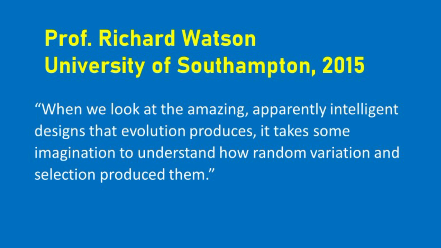But no, it's evolution. They're applying the attributes of God to evolution. It's absurd. The article goes on to say, when we look at the amazing, apparently intelligent designs that evolution produces, it takes some imagination to understand how random variation and selection produce them. I have to agree, it takes a lot of imagination.